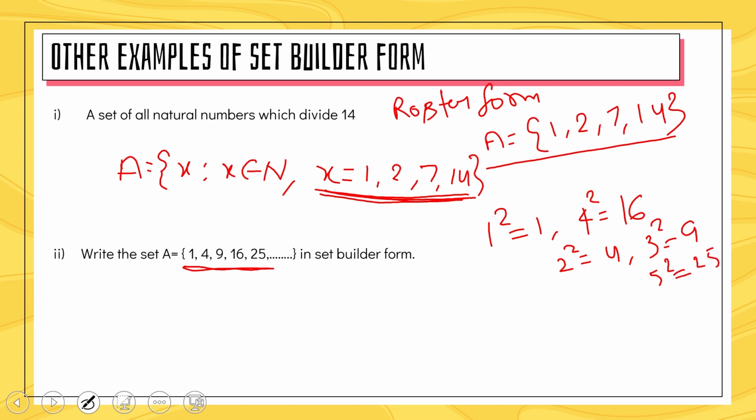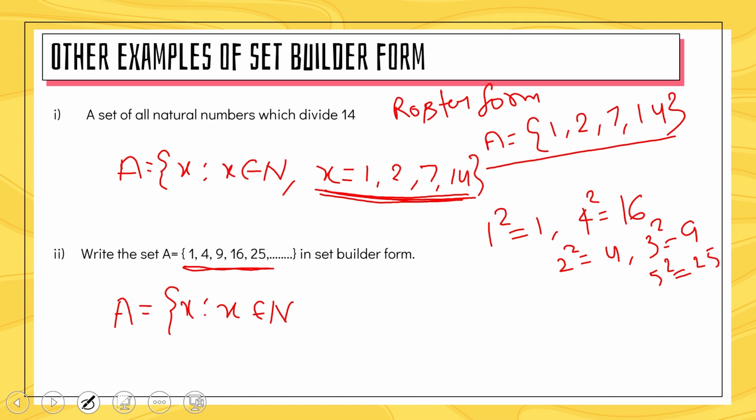So we can say they all are squares of natural numbers. So students, this set is written as X such that X belongs to N, because they all are natural numbers, and we have to keep all the elements represented in set builder form.